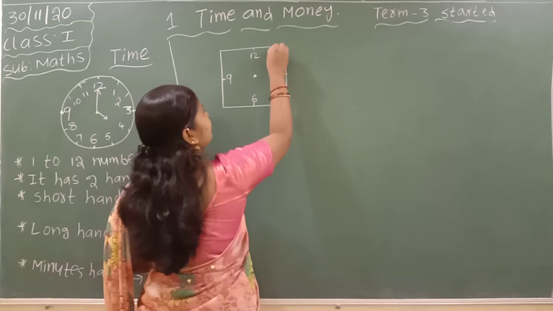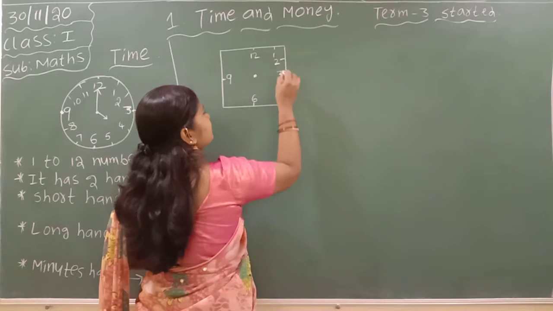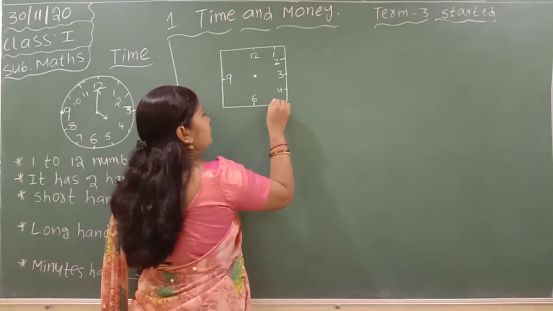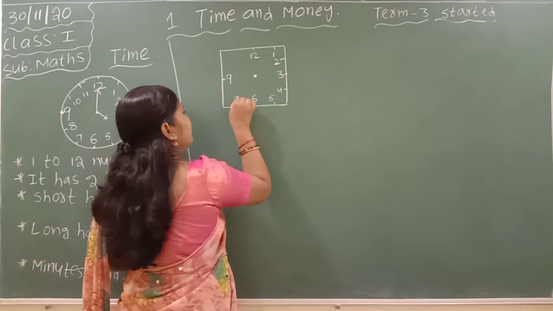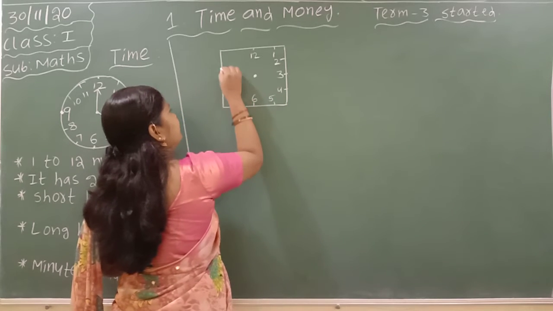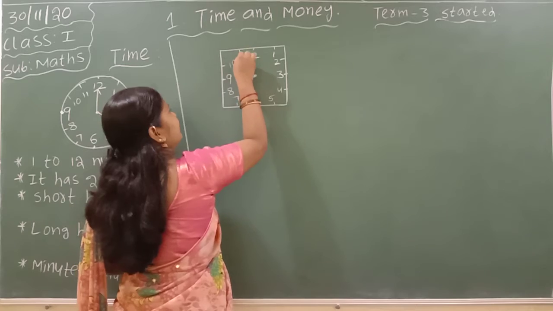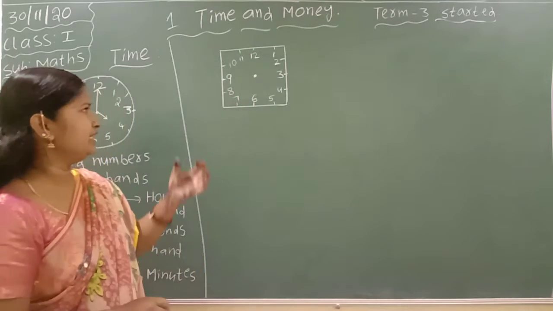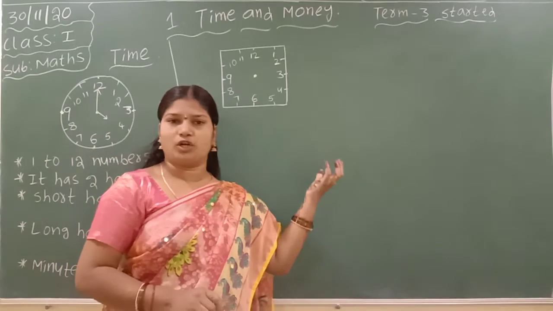Between 12 and 1 and so on: 1, 2, 3, 4, 5, 6, 7, 8, 9, 10, 11. Like this. It is also one type of clock.